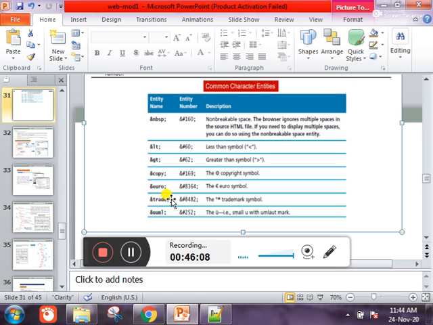And then the trademark symbol, TM. For that, ampersand trade. And then there is the umlaut symbol, which is mainly used for umlaut marks, and some others for business purposes. These symbols are used. Mainly we use non-breaking space, greater than, less than, and copyright. And if you want to use euro, then you mention that. In the exam, if they ask this question, it is for 4 to 5 marks: explain the character entities in HTML. Then you have to write this.